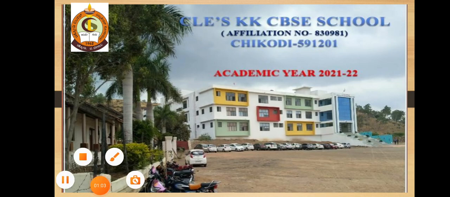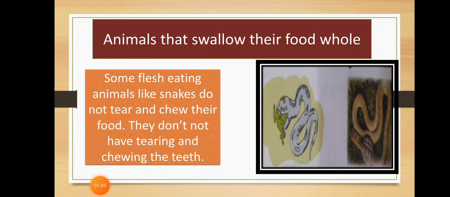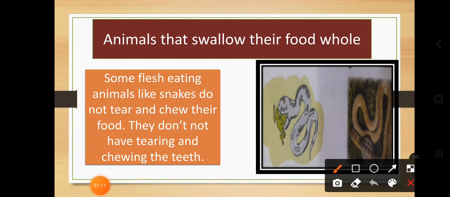Dear students, here are some animals that eat the flesh of animals, but they do not use their teeth. Here we have the example of the snake. Some flesh eating animals like snakes do not tear and chew their food.